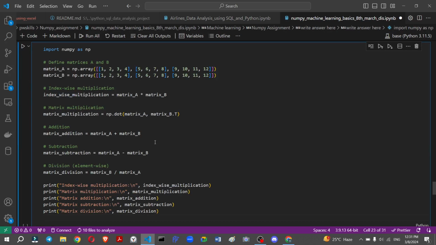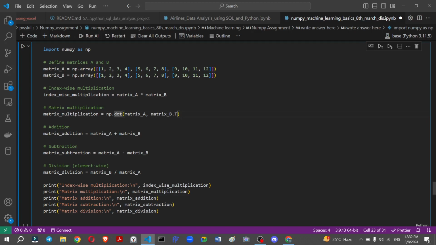I hope you understand. These are just basic operations done index-wise. For that you use the multiplication arithmetic operator. If you use matrix multiplication, then you use the np.dot function of basic maths. If you read in 11th and 12th, when you calculate any matrix multiplication, you use the dot product. For addition we just use the plus operator, the minus operator, and the divide operator. So these are the basic operations which you do here.